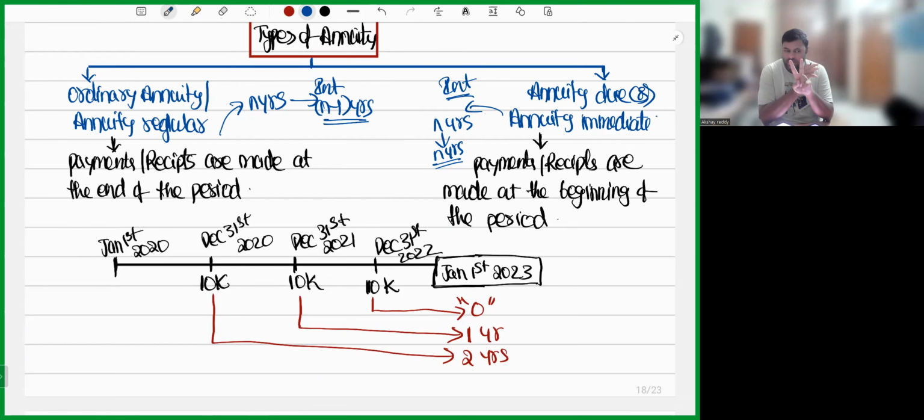So two differences are there. Ordinary annuity means annuity is made at the end of the period. Annuity due means annuity is made at the beginning of the period. In ordinary annuity, if you make deposit for n years, you will get interest for n minus 1 years. In annuity due, if you make deposit for n years, you will get interest for all n years. So that is the difference between ordinary annuity and annuity due.